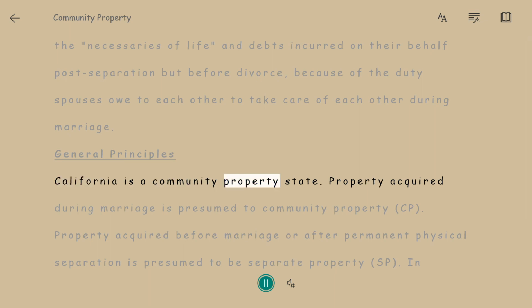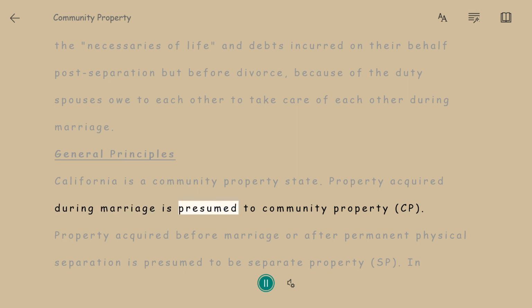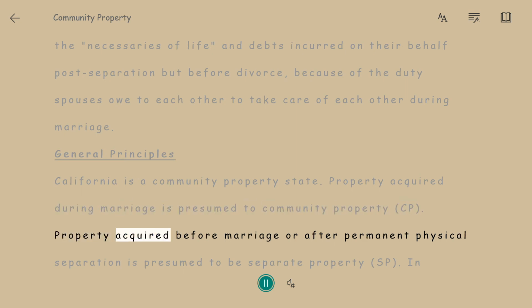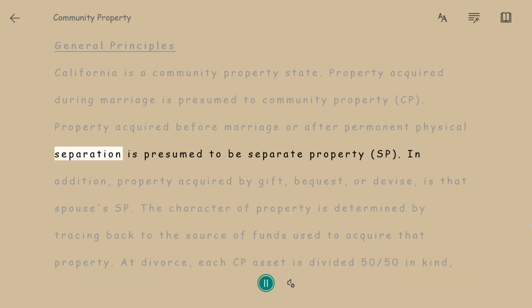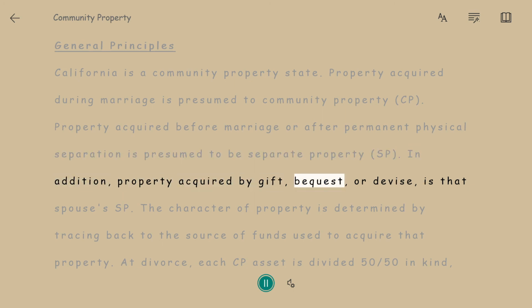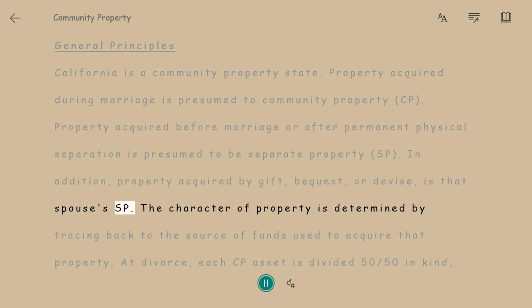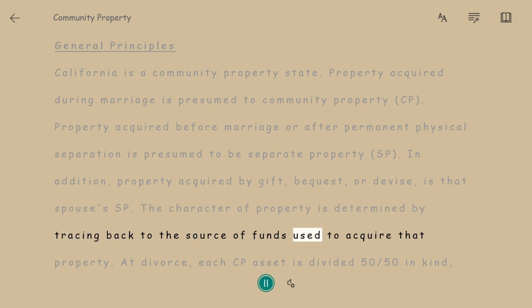General principles. California is a community property state. Property acquired during marriage is presumed to be community property, CP. Property acquired before marriage or after permanent physical separation is presumed to be separate property, SP. In addition, property acquired by gift, bequest, or devise is that spouse's SP. The character of property is determined by tracing back to the source of funds used to acquire that property.